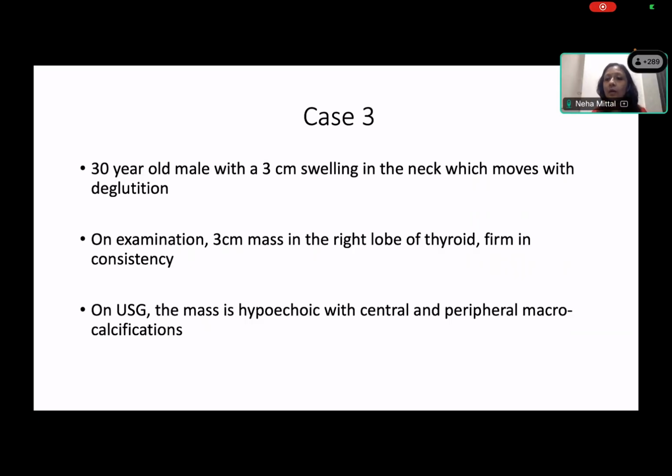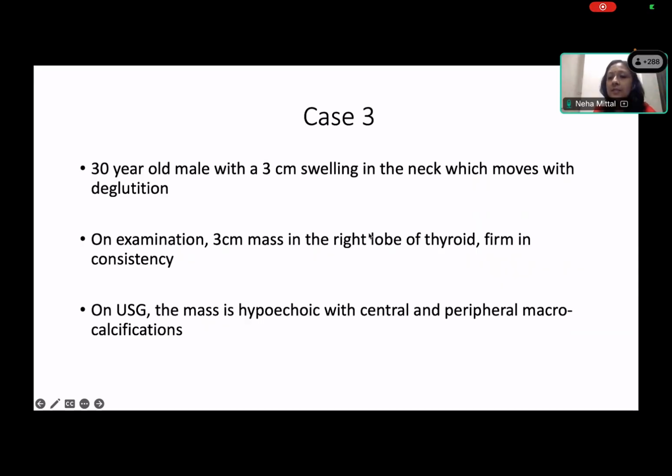Basically, duration will tell you the rate of growth of that lesion. Duration will also tell you about a waxing and waning course. Patients will say it goes up, it becomes big, it becomes small. Then you are thinking of thyroiditis. Duration will tell you if it was small and is now rapidly growing. They will say anaplastic. Anaplastic is very far-fetched, extreme, right? But you need to know the rate of growth, so it is important to know the duration.